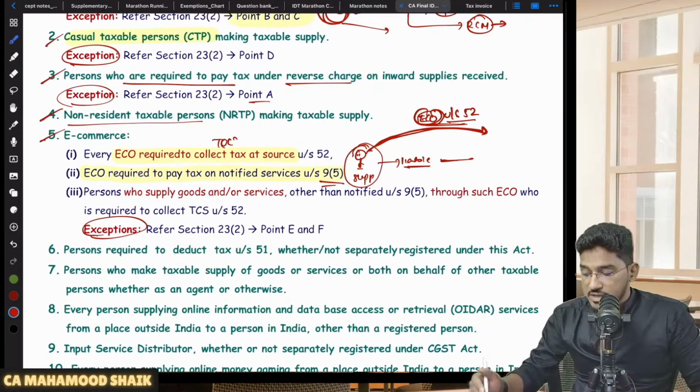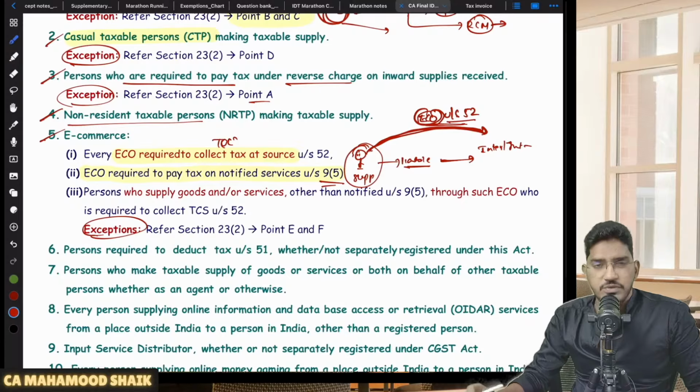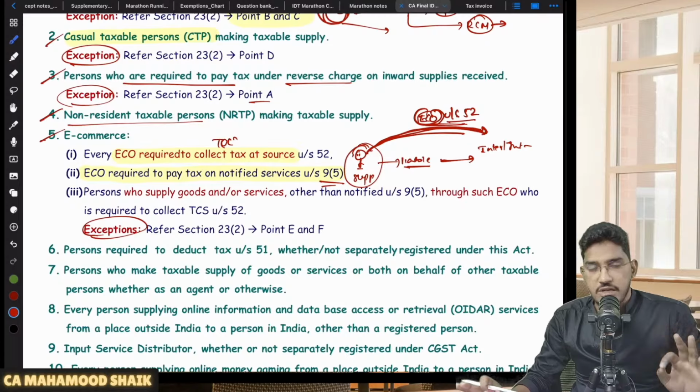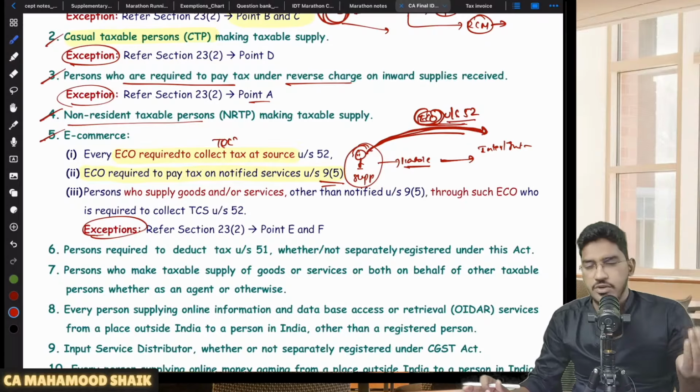Sir, what relaxations are given for normal suppliers? That means if you are a supplier making supply of services through the e-commerce operator, and you are making interstate supply of services or intrastate supply of services, then you are not liable for registration. That is a normal relaxation given to a usual supplier, no? So the same relaxation they have given. So if you are a person making supply of services through the e-commerce operator, we will consider you not liable for registration up to 20 lakh rupees or 10 lakh rupees, whether you are making interstate